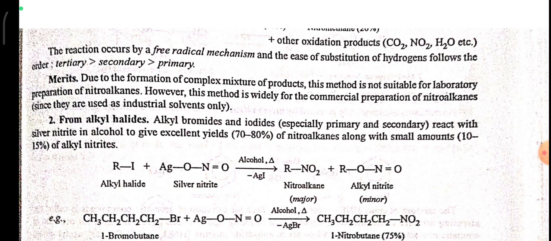From alkyl halides, alkyl bromides and iodides, especially primary and secondary, react with silver nitrite in alcohol to give excellent yield, 70 to 80%, of nitroalkane along with small amounts of alkyl nitrites. Alkyl halides here react with silver nitrite in the presence of alcohol and heat to give nitroalkane, the major product, and alkyl nitrite, the minor product.